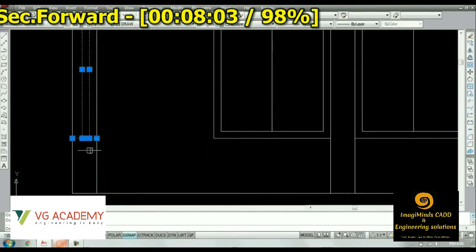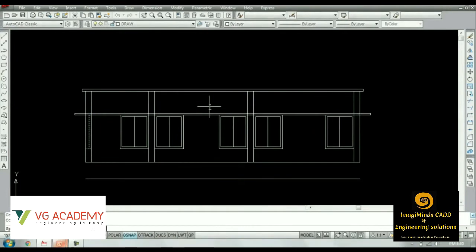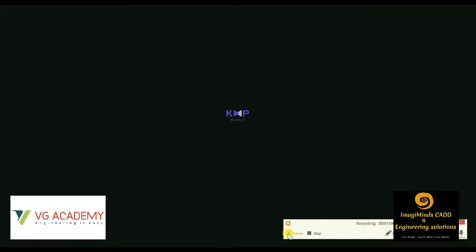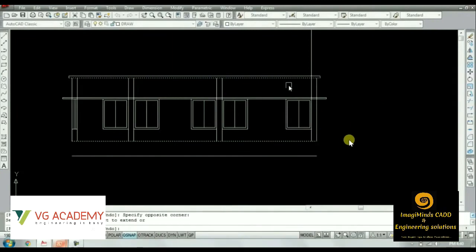I hope you got a basic idea about why to use these sections and how to draft these sectional elevations. The main purpose behind drafting the sections is, suppose we want to show the dimensions, the thickness of the wall, the height of the door or the height of the window, the width of the window or the lintel details. If we want to show any detailed drawing, we have to show that in the sectional elevation.